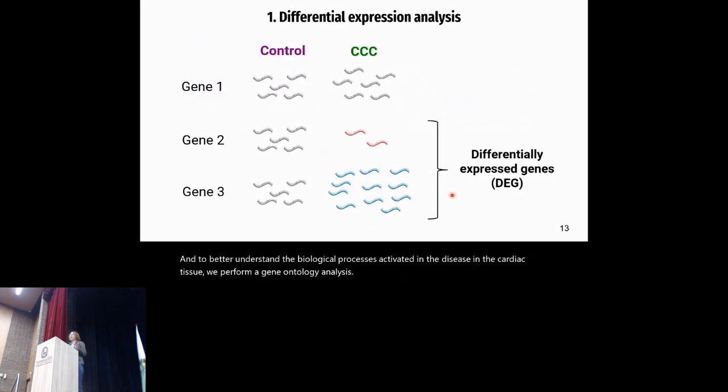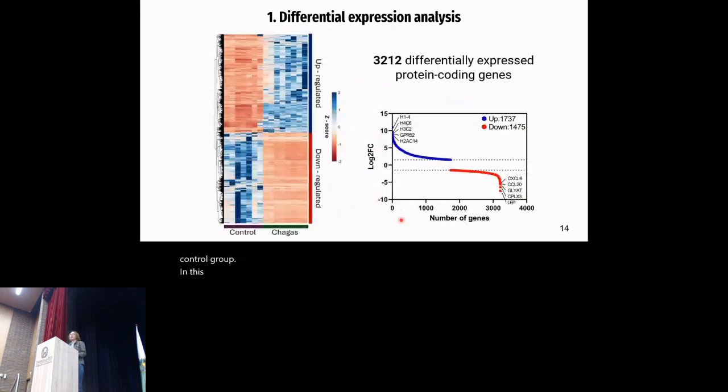Okay, so our first step was to identify differentially expressed genes. These are genes that show altered expression under a specific condition, in this case, Chagas disease, compared to a control group. In this case, we identified 3,212 differentially expressed protein coding genes. From now on, all of our analyses were performed with these genes.